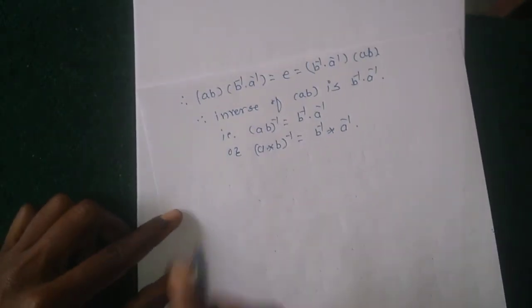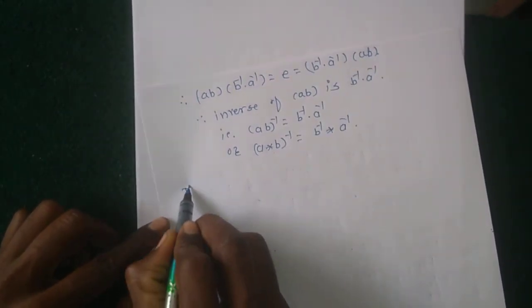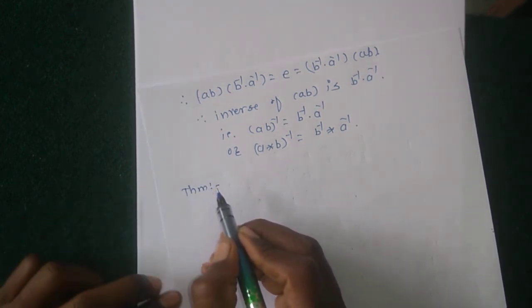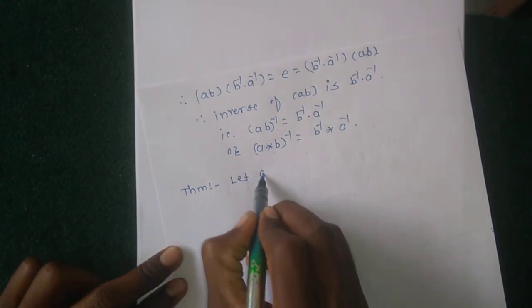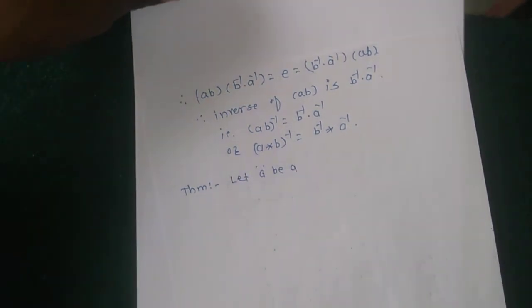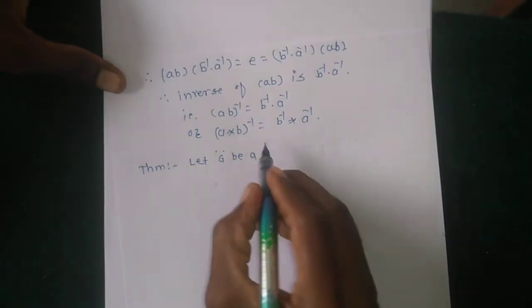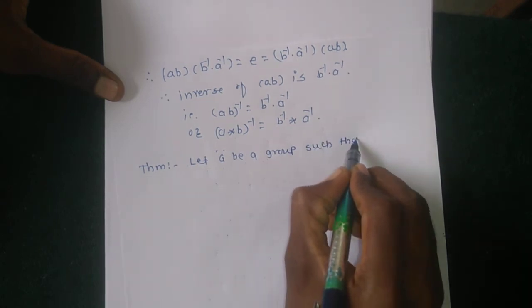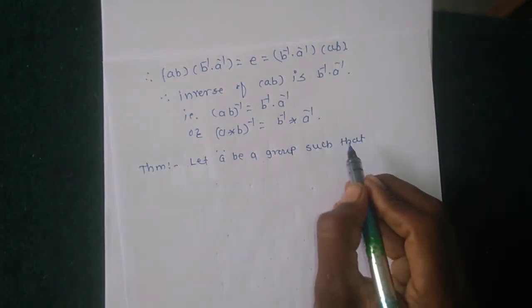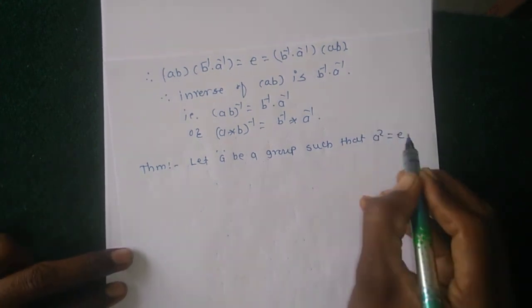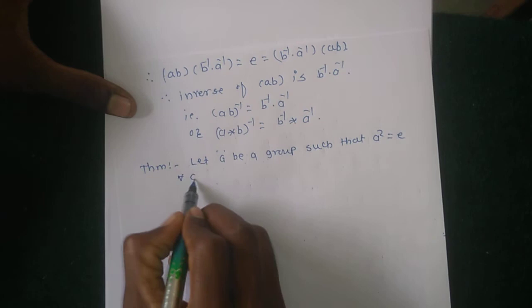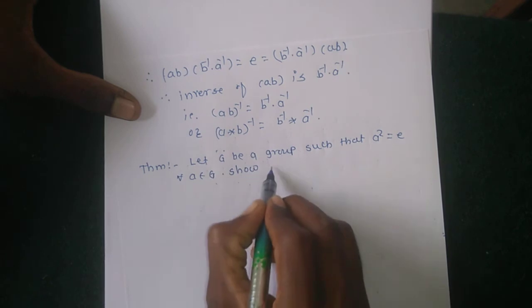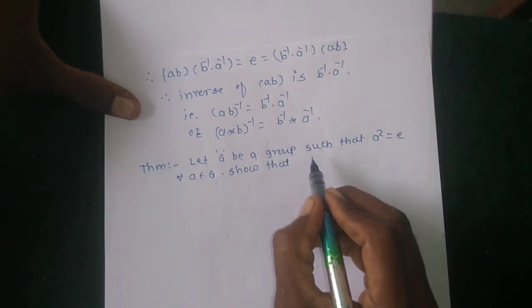Okay, then next theorem. Let G be a group such that A square equal to identity for all A belongs to G. Show that G is abelian.